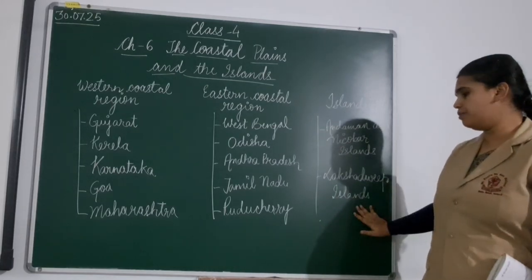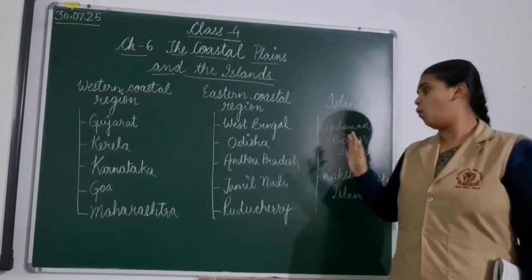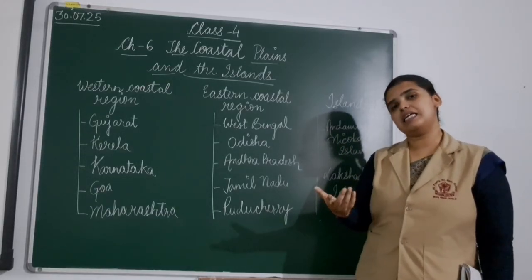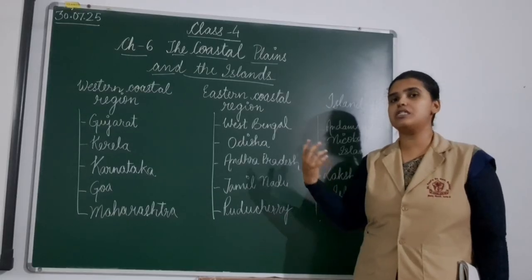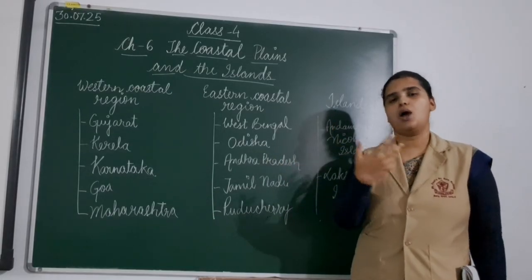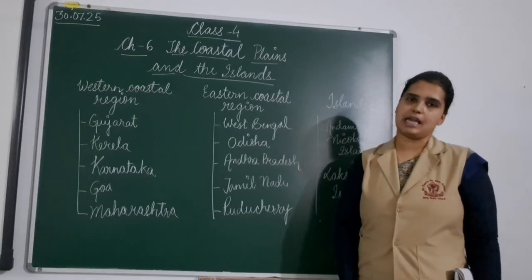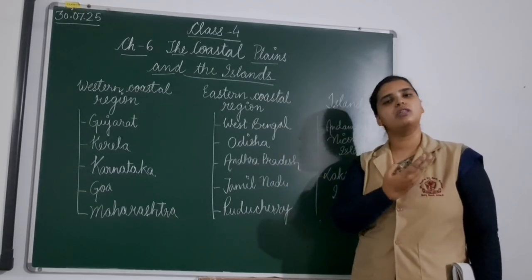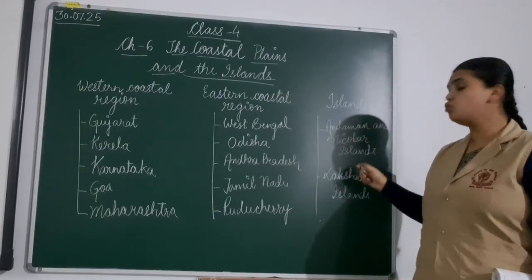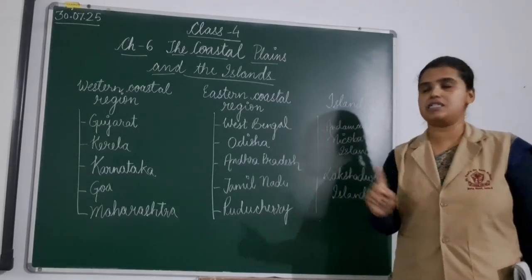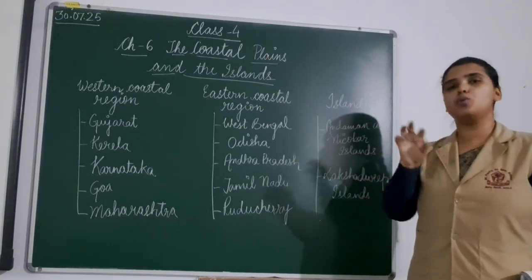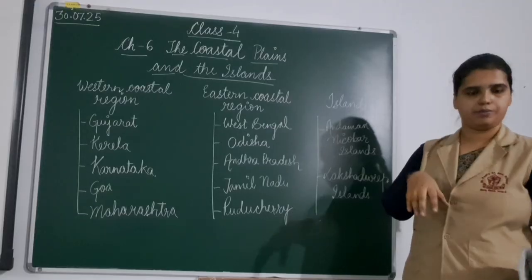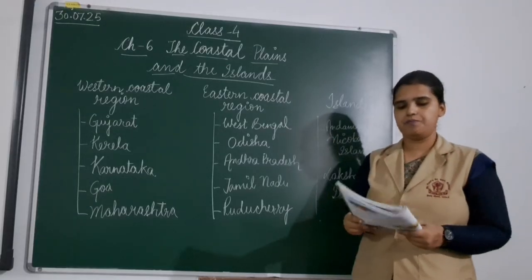But before we move to them, let us recall what is the meaning of island. So an island is basically a large tract of land which is surrounded by water bodies on all the sides. So it's a piece of land which is surrounded by water bodies from all the sides. So we have 2 groups of islands. Remember children, groups of islands. It's not a single island, they are a small group of islands which we call Andaman and Nicobar and Lakshadweep. So let us move to Andaman and Nicobar.